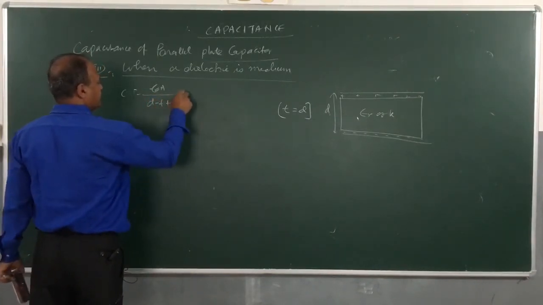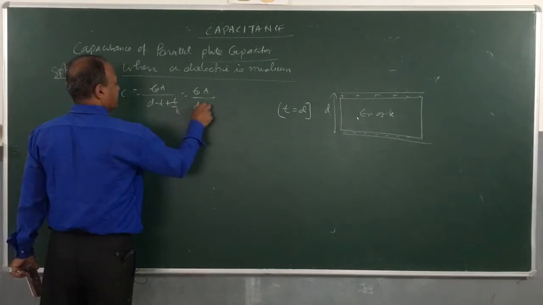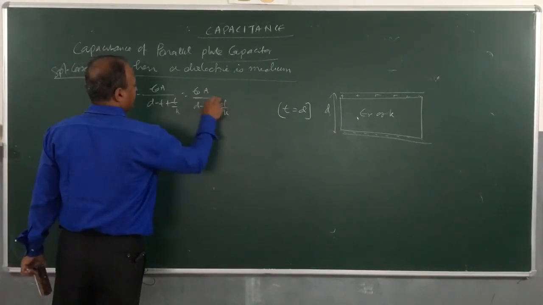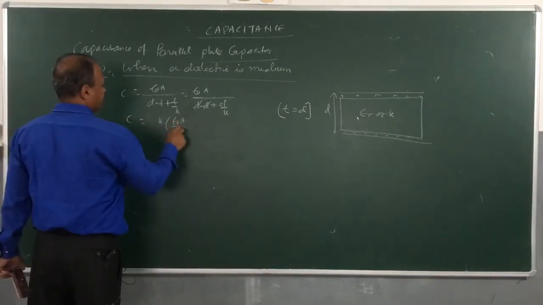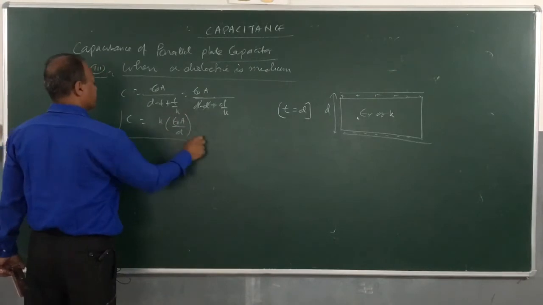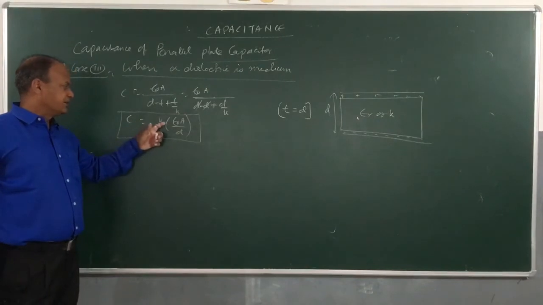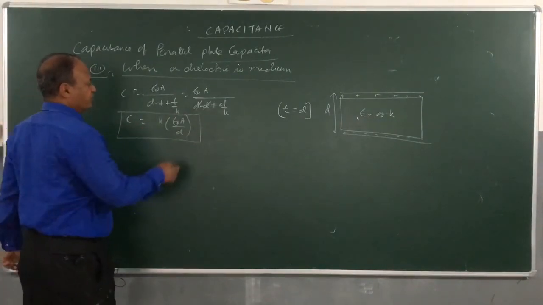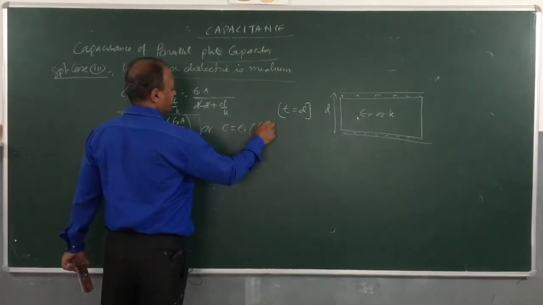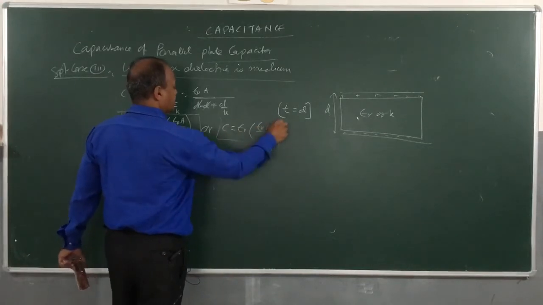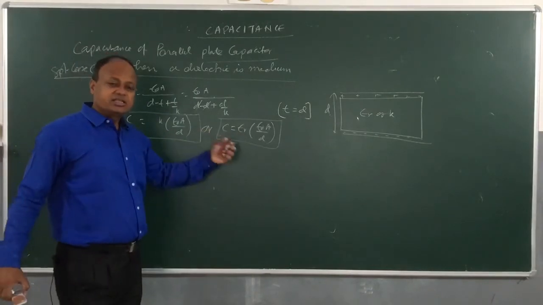So if I put T is equal to D, I get epsilon 0 A divided by D minus D plus D by K. You can see these two cancel out, and C becomes K into epsilon 0 A by D. Very interesting expression we get. In this case, capacitance becomes K times epsilon 0 A by D, or if you like to write epsilon R, then epsilon R into epsilon 0 A by D. Remember, for dielectric constant we can use K also, we can use epsilon R also. This result is very interesting.